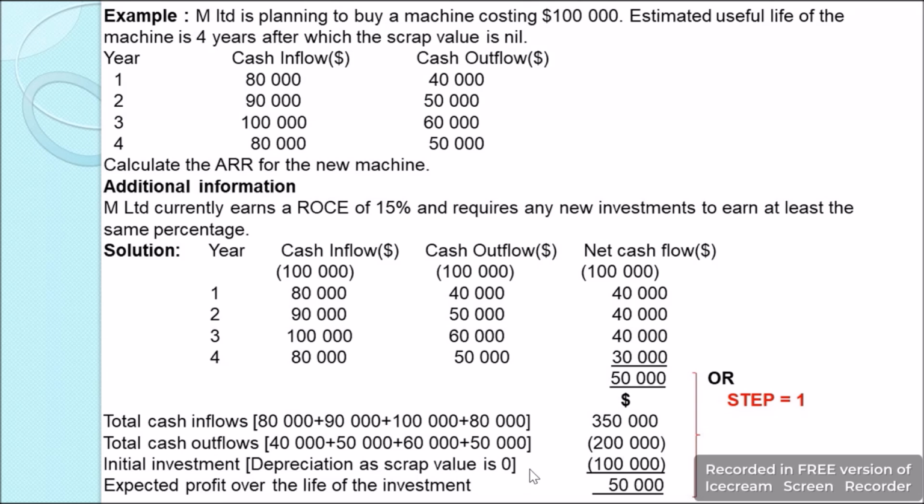Why? Because it will be completely depreciated, so this will be the total depreciation and will have a scrap value of 0. So we are going to subtract the initial investment as our depreciation, which will be $100,000. So now we will get the expected profit over the life of investment as $50,000. So with this we have completed step 1.